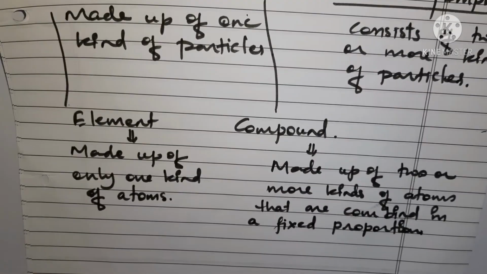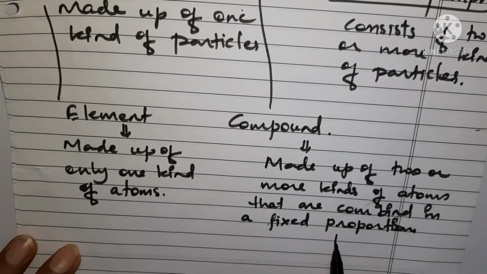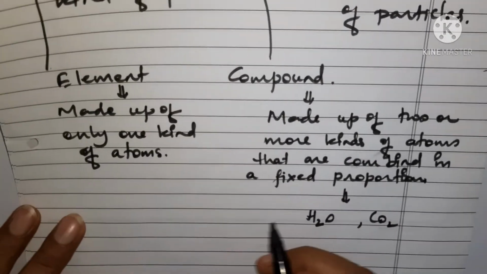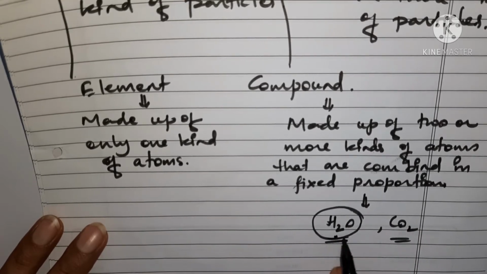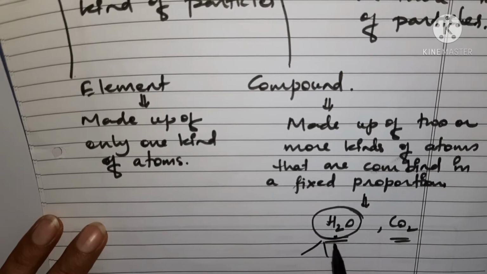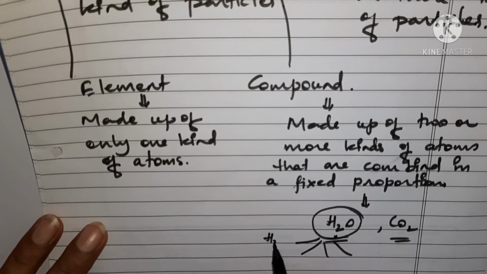Now in this you can take an example of water. Okay, you can take an example of carbon dioxide, right? Here the examples are water, carbon dioxide. These are the molecules, you can say. Water is made up of same kind of molecules. H2O, every particle in water is made up of H2O.